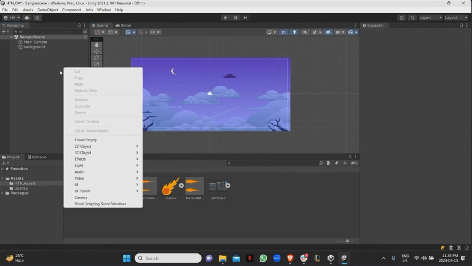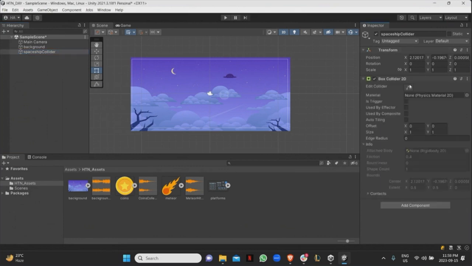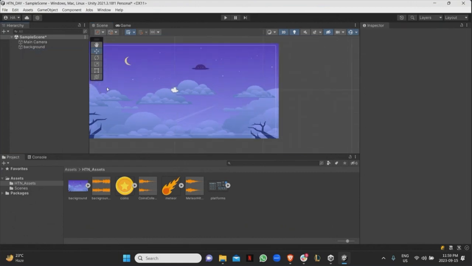So for example, what I do is I can just create an empty game object, right? And I'd call it spaceship collider. And then over here, I would add a collider, let's say a box collider, and as you can see, it's right here, and that's not where I want it to be. So I'm going to move it over here. And then I can modify the colliders. And there you go. Now we have a collider around this specific thing. And if the player interacts with it, something happens, right? I don't really need to do that in my own game, but this is how you would do it in general.